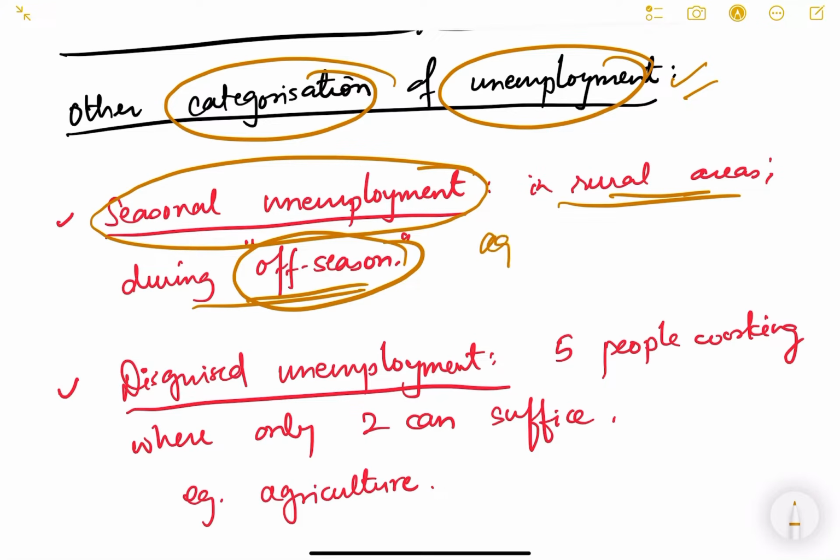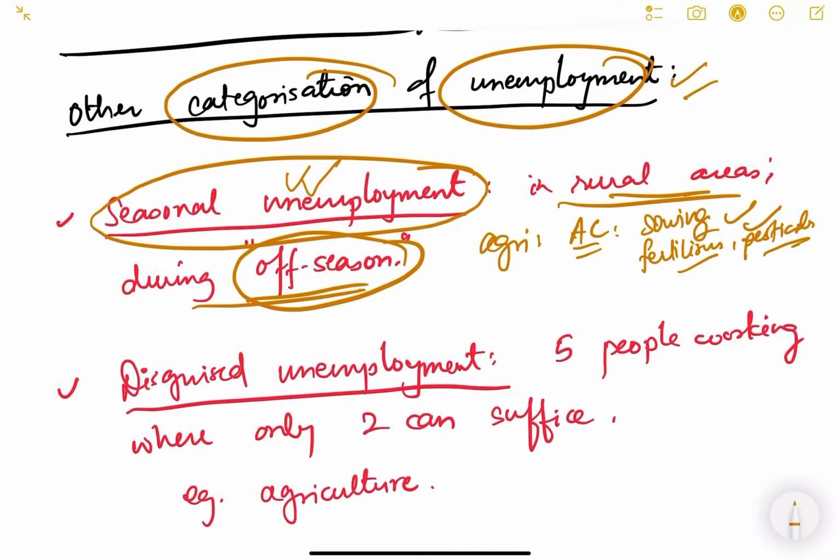For example, during the agricultural season, agricultural laborers will find a lot of jobs, like sowing, then putting fertilizers on crops, pesticides, etc. All these jobs are available during the sowing season, but once the crops are harvested, they don't have jobs, so they get unemployed. That kind of unemployment is known as seasonal unemployment.